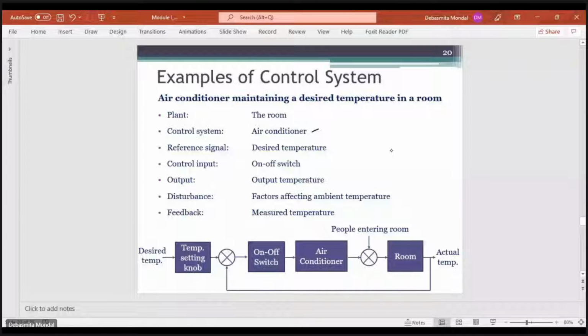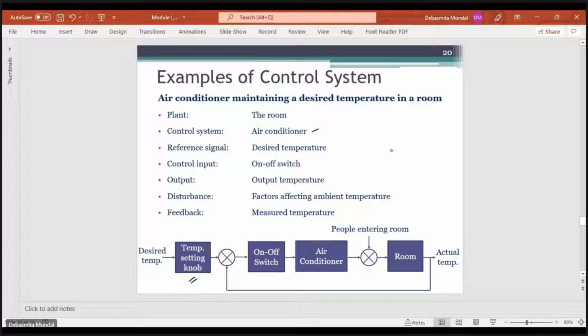The reference signal is the temperature which we are setting using this temperature setting knob, and the control output will come from an on-off switch or some kind of on-off mechanism. The output is the actual temperature of the room, and the disturbance will be any factors which are affecting the ambient temperature.